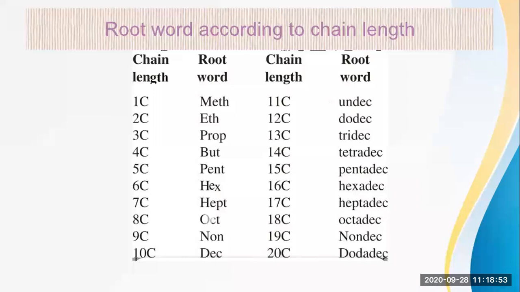So like this, you have to go further. As the chain length increases, you write the root word likewise. If you know the root word, then by adding the root word and the suffix or the prefix of that functional group, you will be able to write the name of that particular compound.